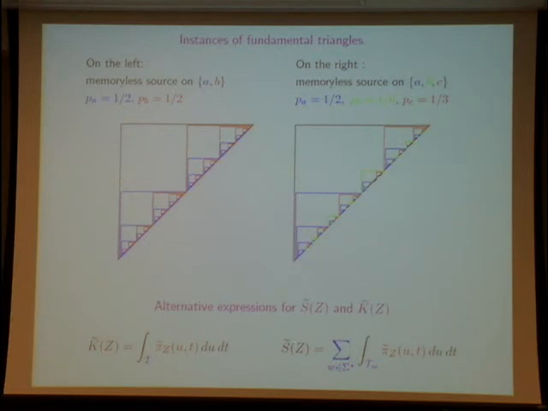But now, if I am interested in the mean number of symbol comparisons, I take the same function, but instead of taking the integral one time over t, I take the integral for each w, on each triangle, and I take the sum. So you see the difference between the mean number of symbol comparisons and the mean number of key comparisons. So this is the starting point of this analysis.